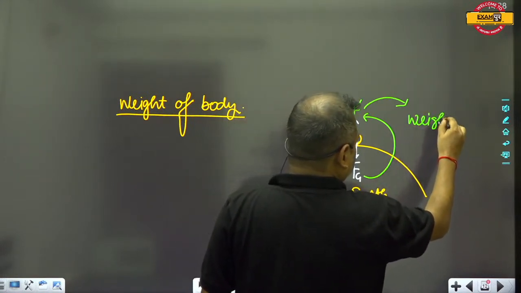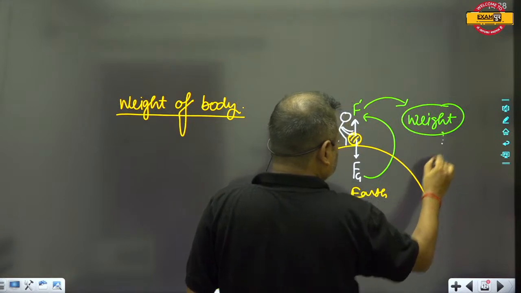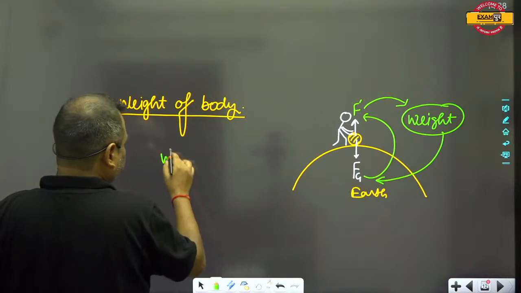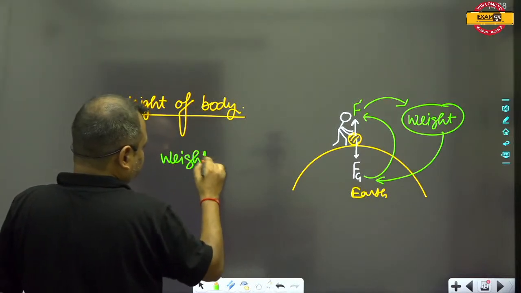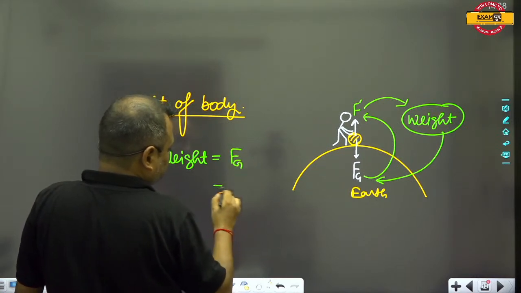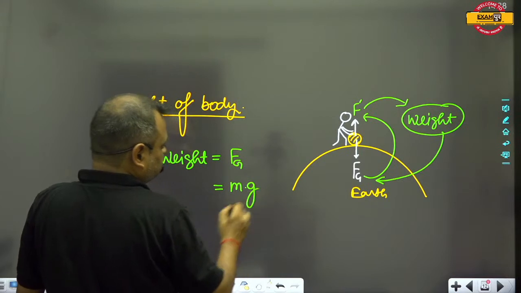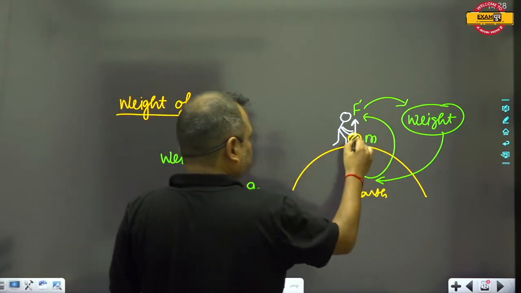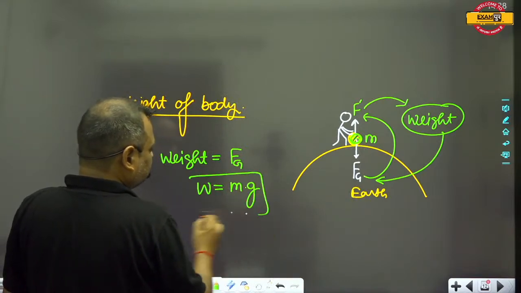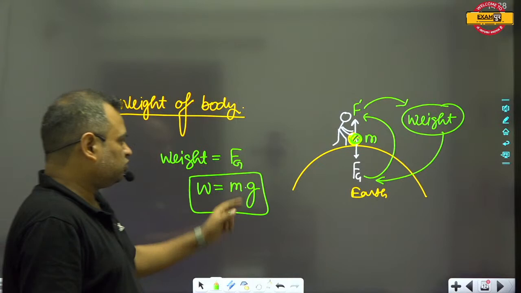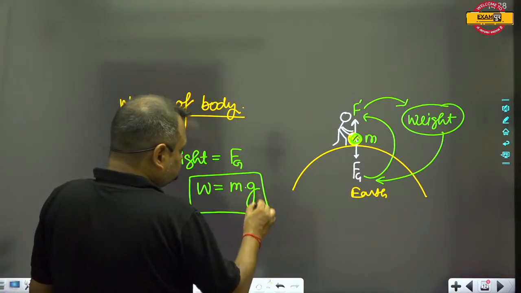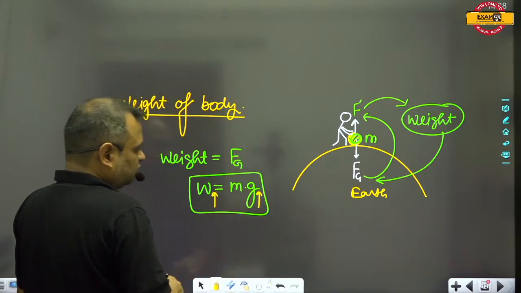This pulling force is known as the weight, and this force is always equal to the gravitational force. So the weight of the body is equal to the gravitational force. And the gravitational force is equal to m into g, where m is the mass of this body, and g is the gravitational acceleration. So the weight of the body can be written as w is equal to m into g. So guys, if the value of g increases, then the weight of the body also increases.